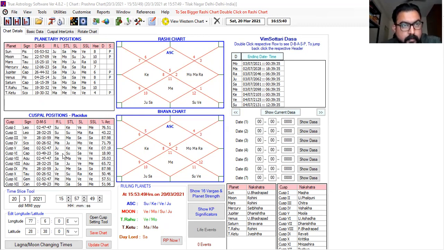I will check Rahu. Does Rahu appear in 6? Rahu is not appearing in 6, and Rahu is not there in 11 also. No problem. Rahu represents Venus now. Does Venus appear in 6? Yes. And Venus is there in 11 also. Now, Rahu represents Moon also. Moon is not in 6. Moon is not in 11. So there is a strong involvement of 6 and 11. Both are the relevant cusps.